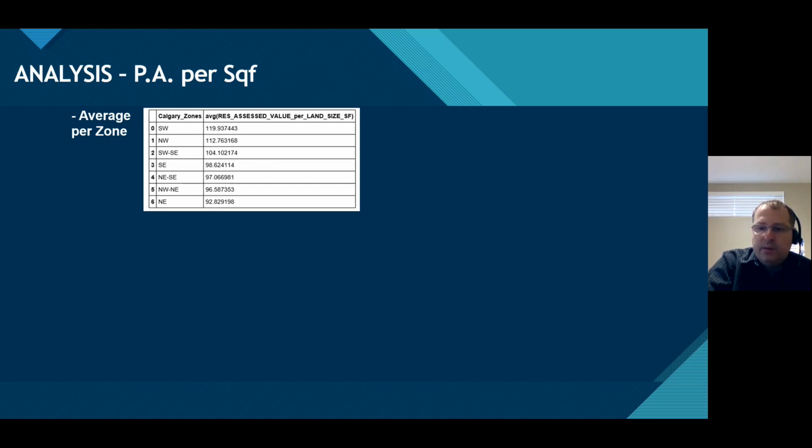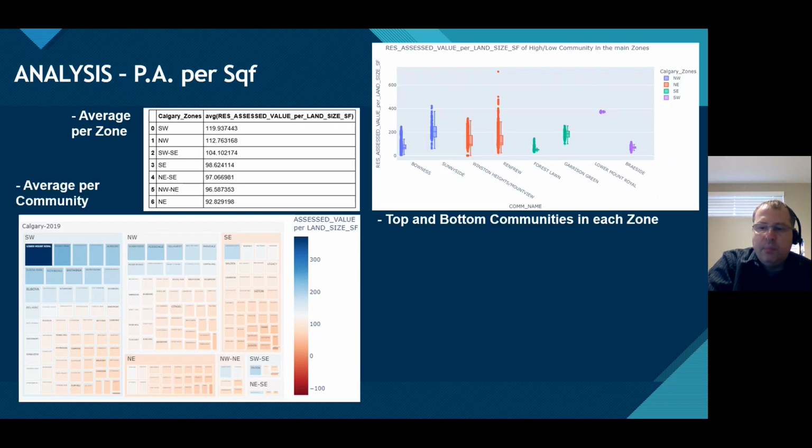In terms of average per zones, the rank was almost the same as the previous one. But the difference between Southwest and Northeast, which was the bottom and the last one, was not as high as indicated in the previous one. Per community, the top of the list now is Upper Mount Royal with $372 per square feet on average. All the zones with communities have average values higher than $200 per square feet, except Northeast, as we can see here, not having any blue in this tree map.